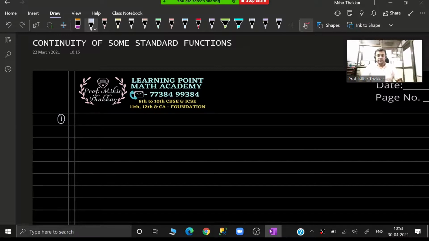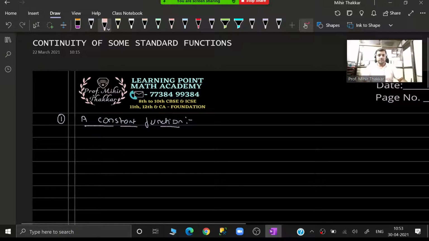Suppose you are given a constant function. Now what is a constant function? A constant function is nothing but f(x) being any constant number in general.